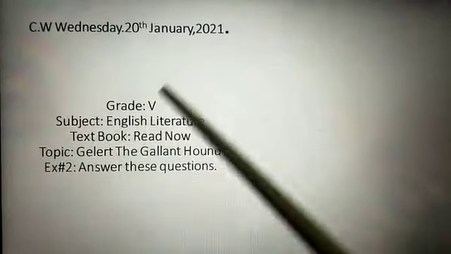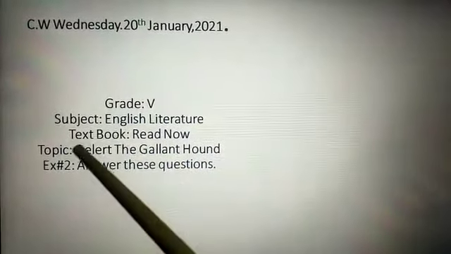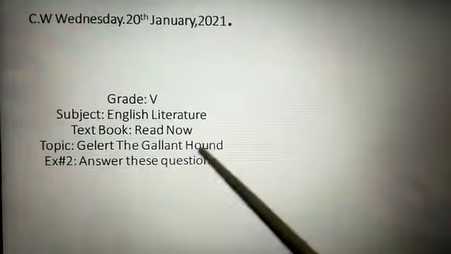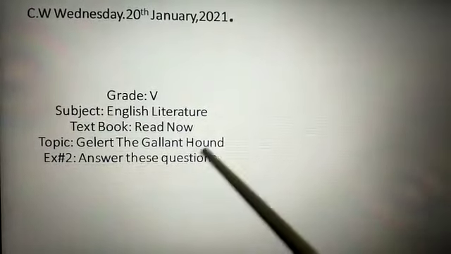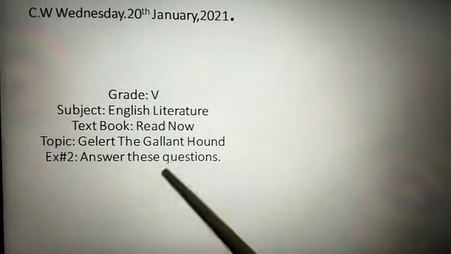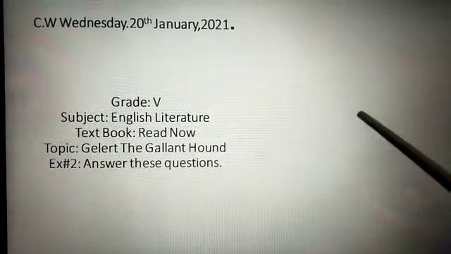First of all, we are going to mention the classwork and the date, which is Wednesday, 20th January 2021. It's grade 5 lecture, subject English literature. Your textbook is Read Now. Topic: Gelert the Gallant Hound, and exercise number 2, answer these questions. So now open your notebooks.